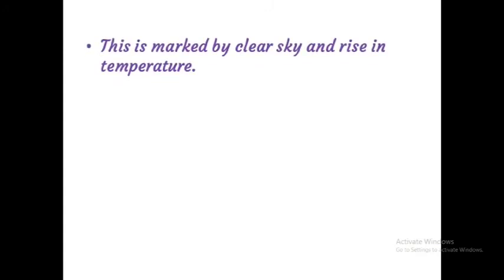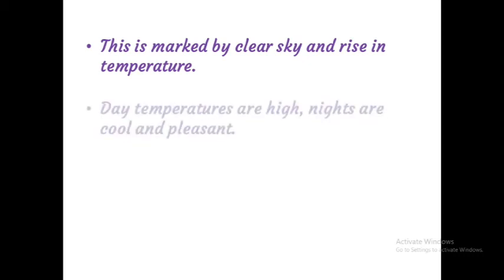This is marked by clear sky and a rise in temperature. Okay, there is a clear sky. At the same time, the temperature also increases. The summer is going to end and the winter has not started. The winter will start from November onwards. The summer will end in October, and October onwards we have a retreating monsoon. At that time the skies are very clear and the temperature will rise.